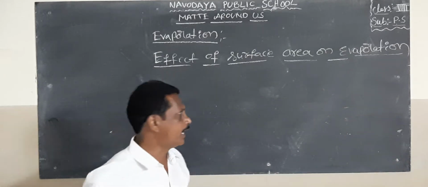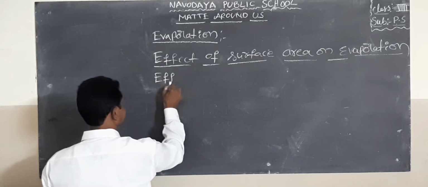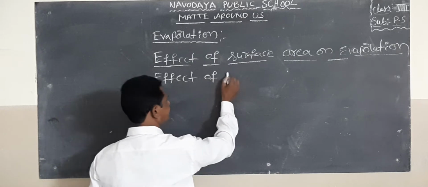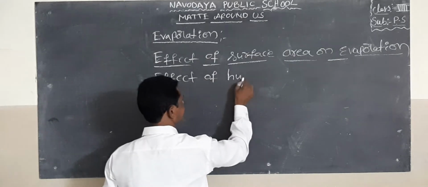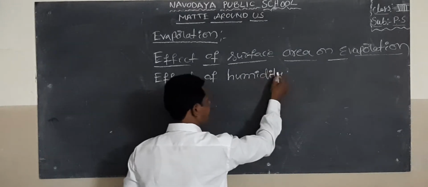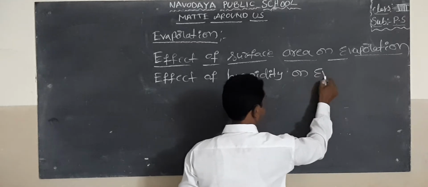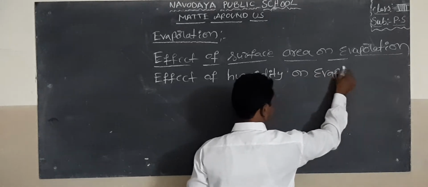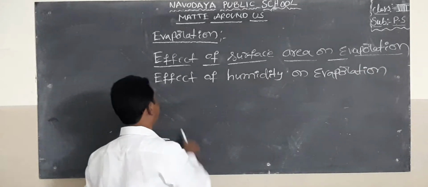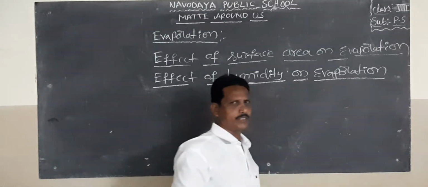Okay. Next one, the effect of humidity on evaporation.